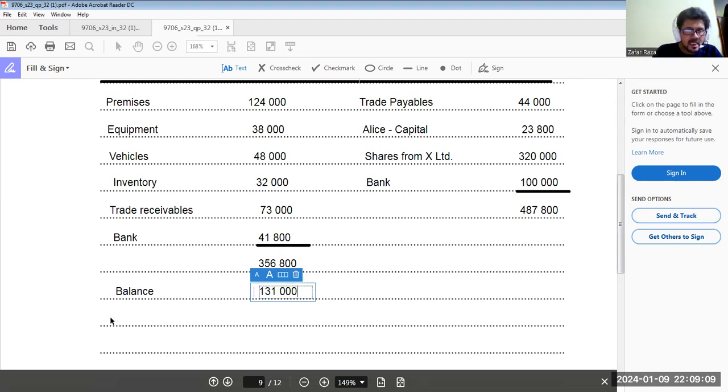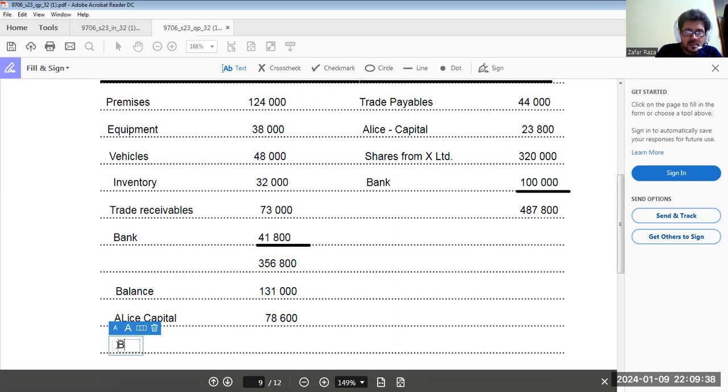So we'll write Alice capital: 131,000 multiplied by 3 divided by 5, that would be 78,600.